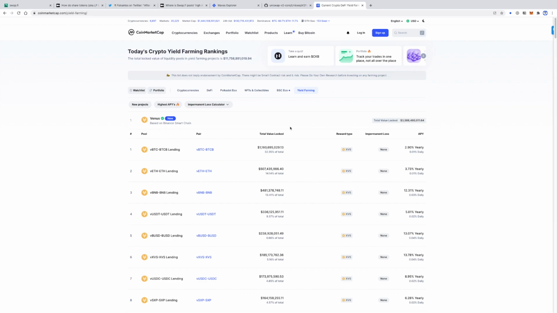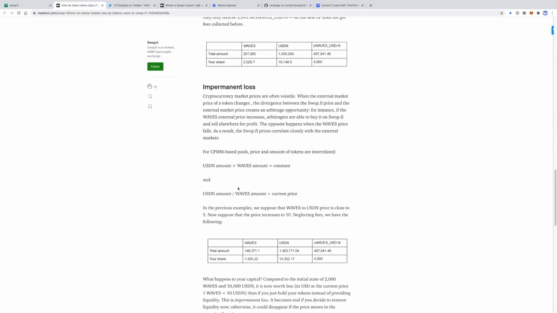Also, you can use impermanent loss calculators like the one on CoinMarketCap. You can set, for example, that asset one price changes by 10% and your impermanent loss would be 0.11%. So you can use these types of calculators to understand better how it works. And I highly recommend you read this article on the Swop.fi blog.